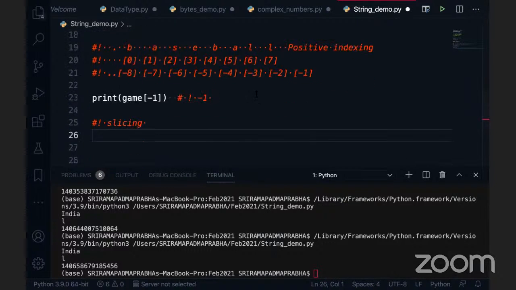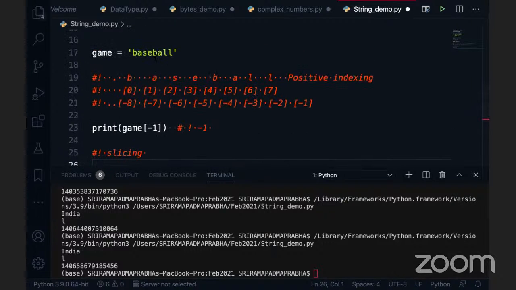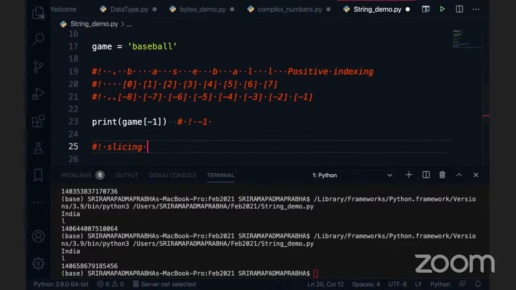Slicing is nothing but your index range. Which range do you want? If I want to print ball, you can see this B is at the 4th position, up to the L, there is 4, 5, 6, 7. If I get these index values, I can print the ball in my output, right? So what I can do is use this slicing.